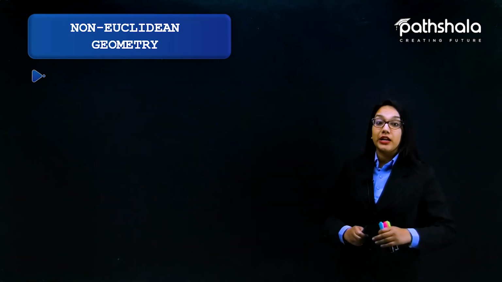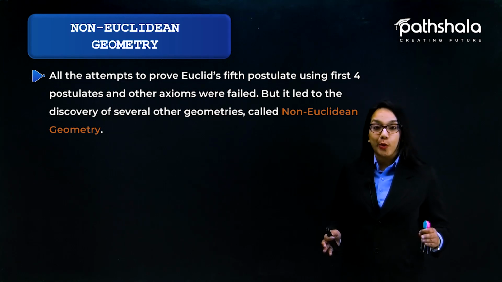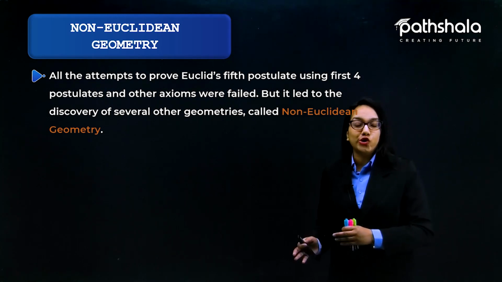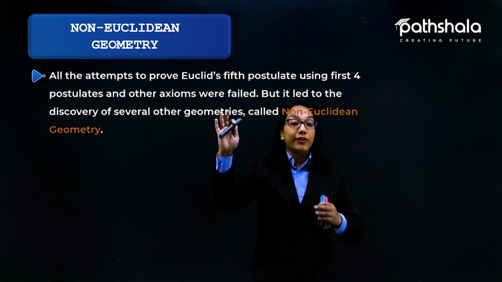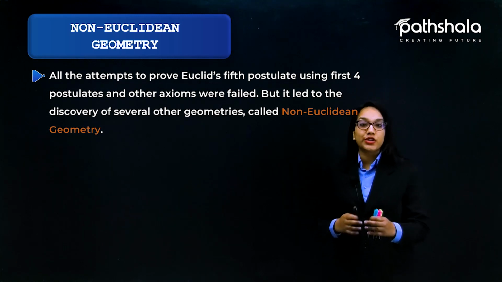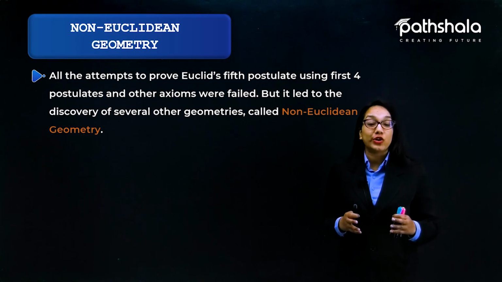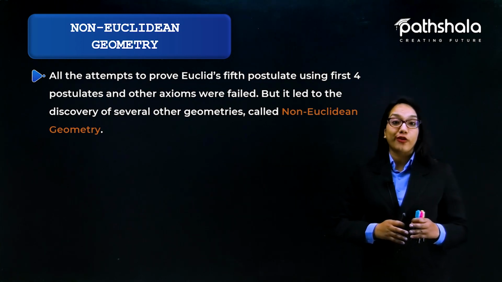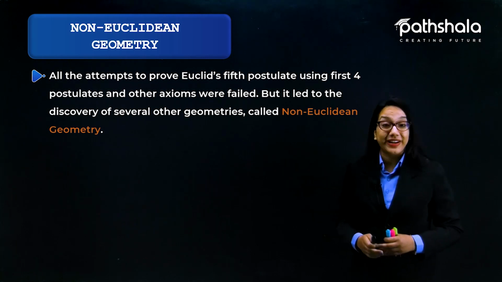But actually, all the attempts made by them to prove Euclid's fifth postulate using the four postulates and other axioms failed. Yes, they failed, but it led to the discovery of various other geometries as well, and those geometries were actually a landmark in the history of thought because they are called non-Euclidean geometry.